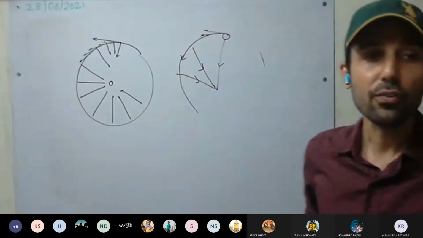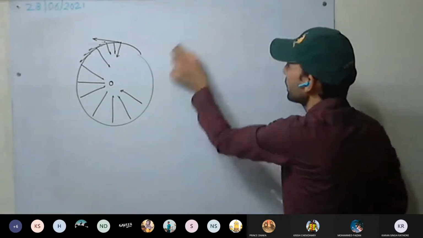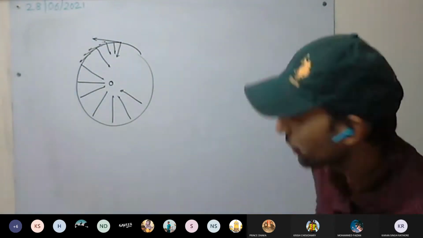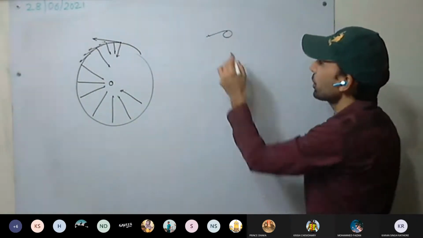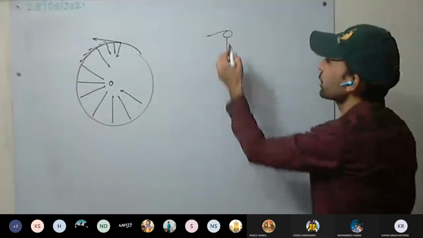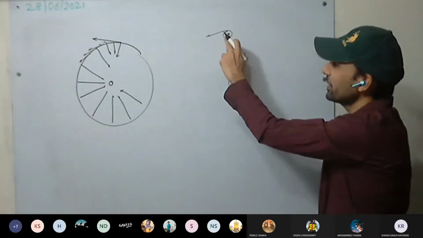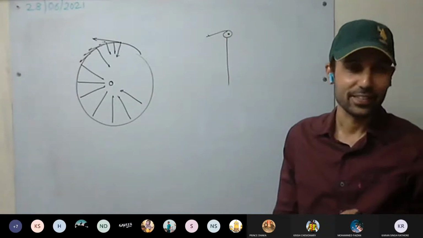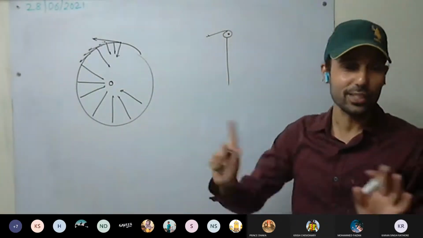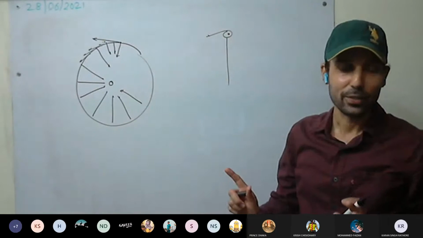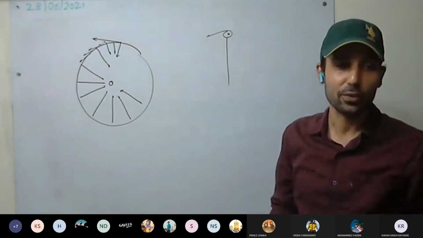Now we discuss centrifugal force. For example, we took the stone. Now you are whirling the stone, and another person is sitting on the stone. Now for that person, the stone is at rest. Yes or no? For the person sitting on the stone, it is at rest. It is not moving because he is sitting on the stone. So for that person, it seems like the stone is at rest.